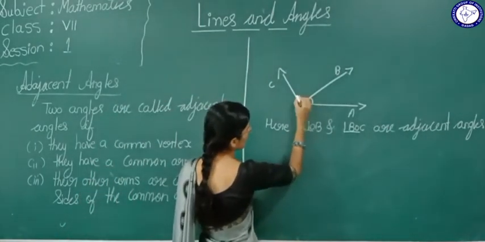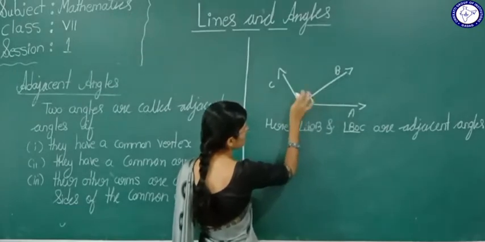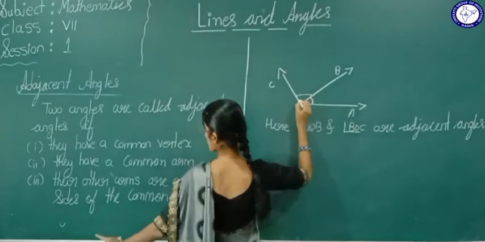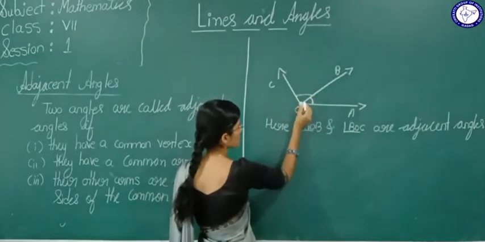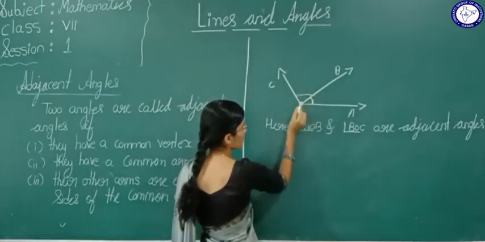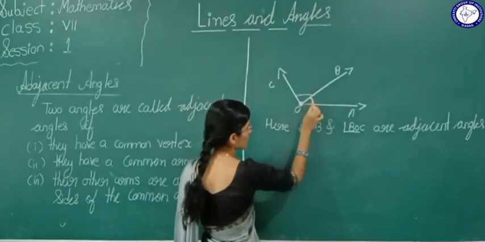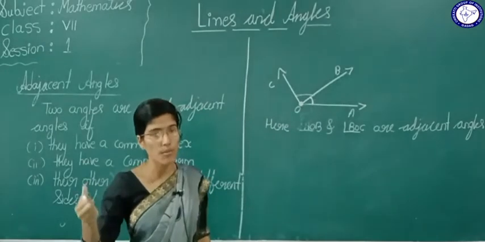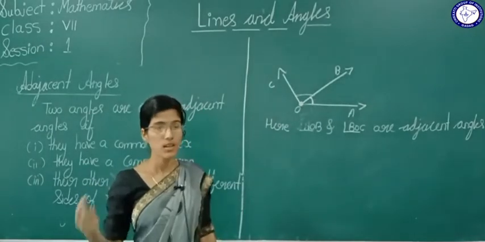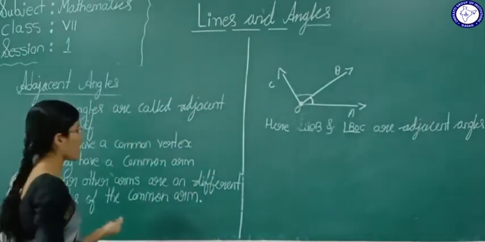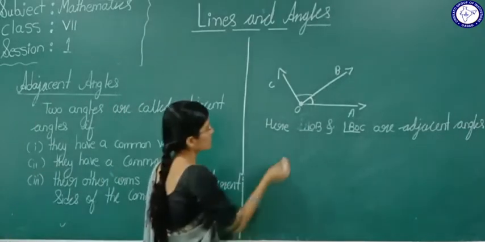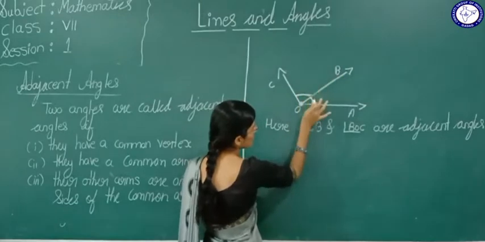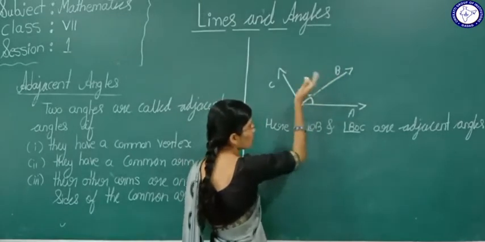this angle and this angle, here two angles are formed, no? So these two angles have a common vertex, yes or no? For this angle also the common vertex is O, and for this angle also the common vertex is O. The first condition is that they have a common vertex. Next point, they have a common arm. Now see here, for this angle also the common arm is OB. For this angle also the common arm is OB.